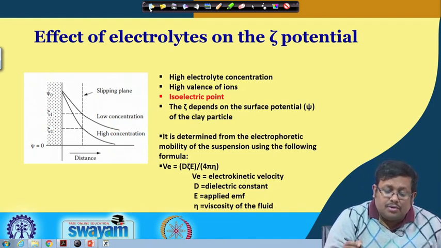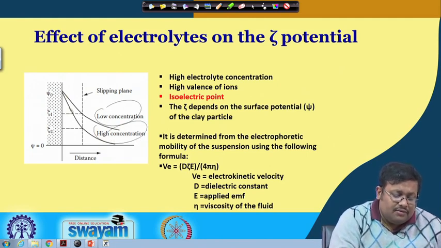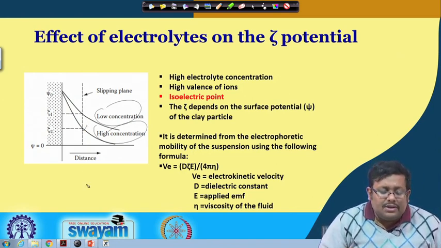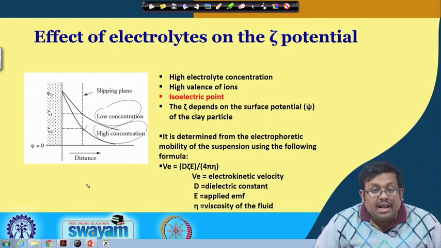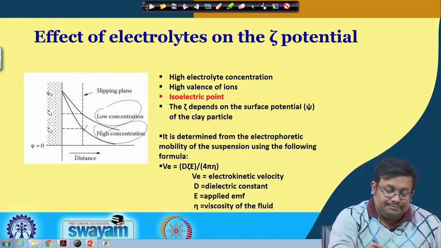Also, one important thing that you can see here: there are two electrolytes, one given in low concentration, another in a high concentration. When there is a high concentration of the electrolyte, obviously the zeta potential decreases. So, high electrolyte concentration always decreases the zeta potential and helps in coagulation of the clay particles.